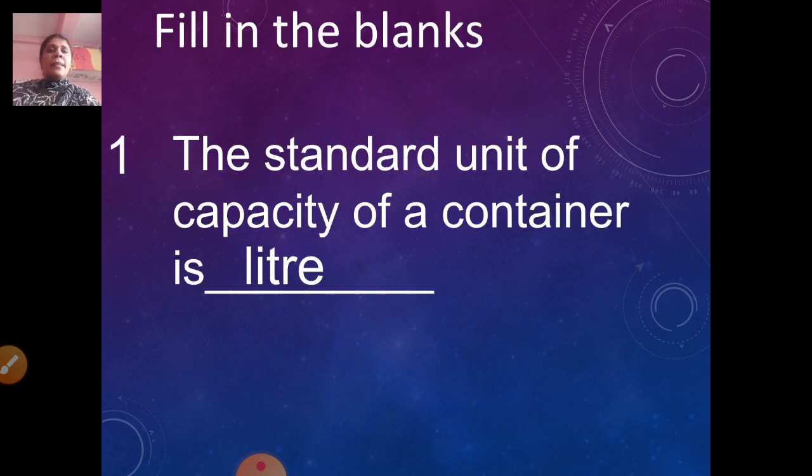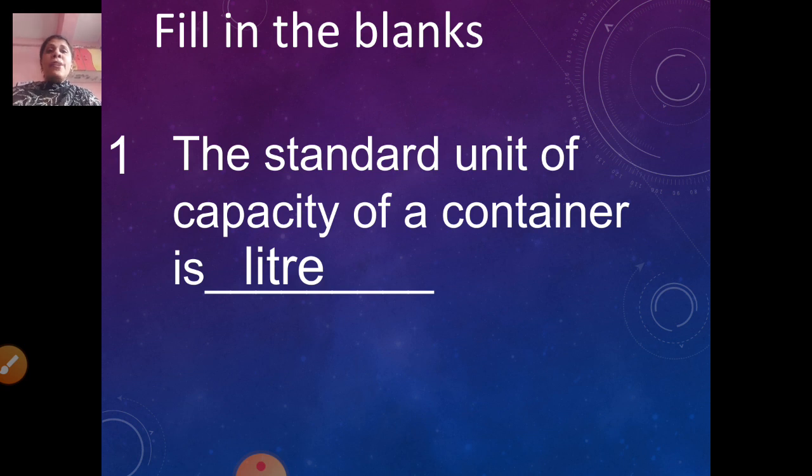Now filling the blanks. The standard unit of capacity of a container is dash. Now in our previous session we did capacity, where we worked with bottles and a bucket. Teacher showed you how you can empty the bucket and fill the bucket with 10 bottles of water.